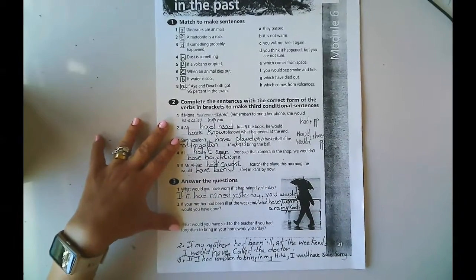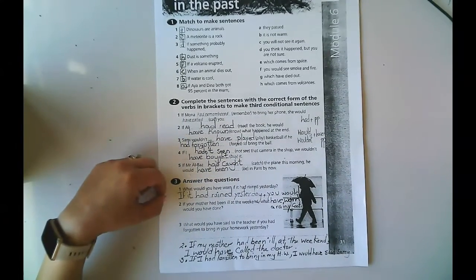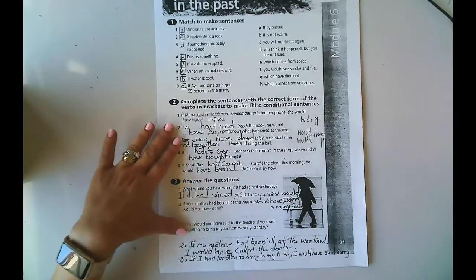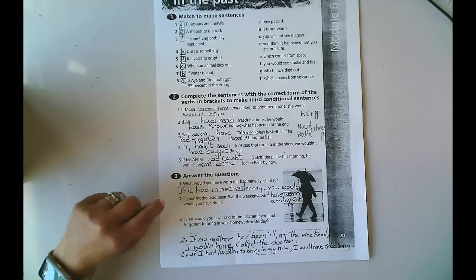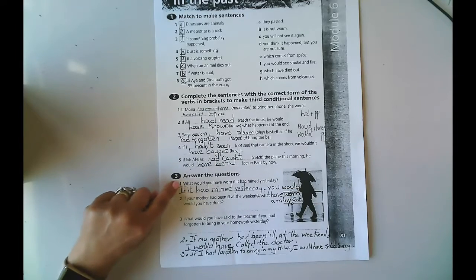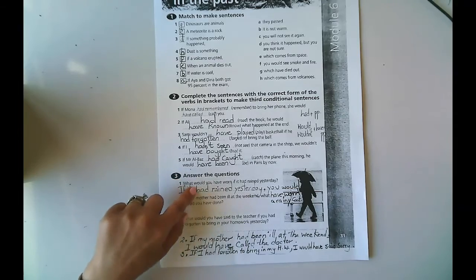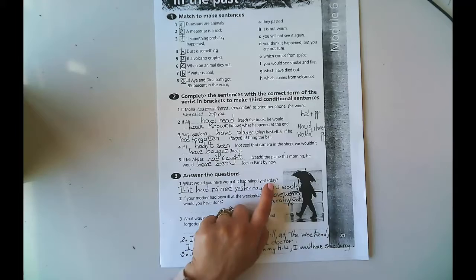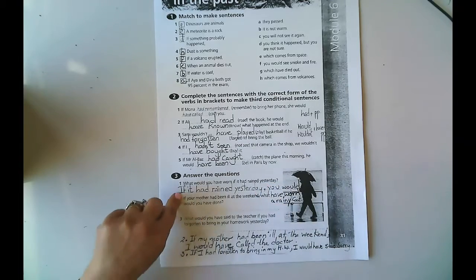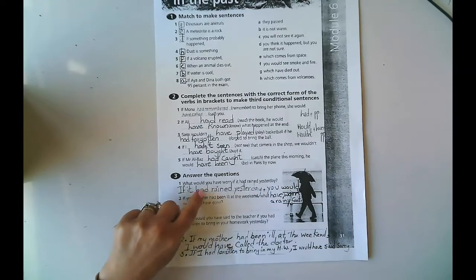Question number 3, we can answer using again third conditional type throughout our answers for these questions. So question number 1, what would you have worn if it had rained yesterday? So the answer, if it had rained.